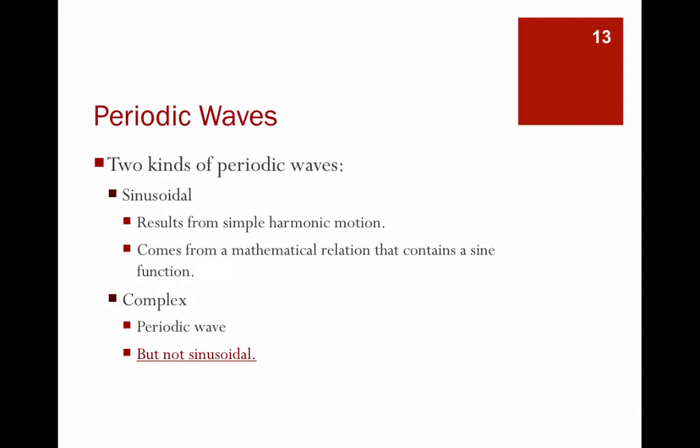There are two kinds of periodic waves. They're sinusoidal, which result from simple harmonic motion. All sinusoidal waves are periodic, the simple sine wave. Complex waves can be periodic. They don't have to be periodic, and they are not sinusoidal. Remember, complex waves are a bunch of sinusoidal waves added together.